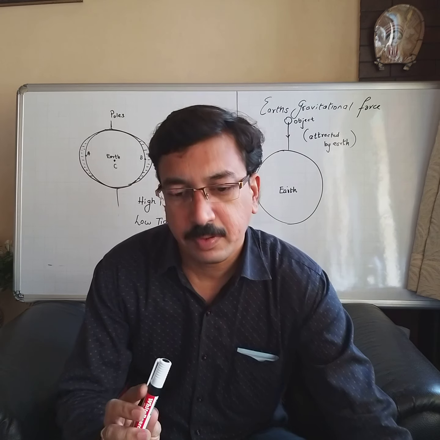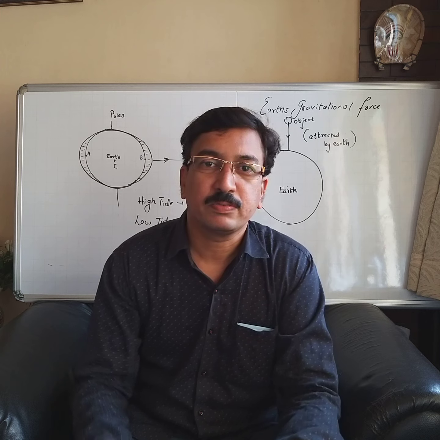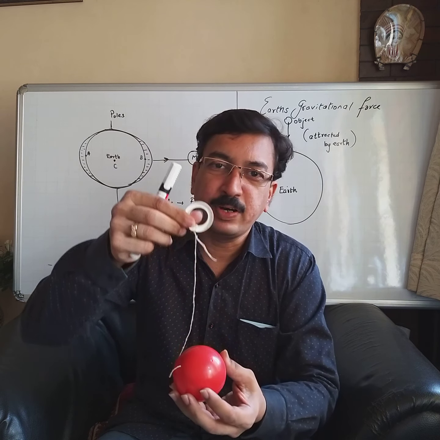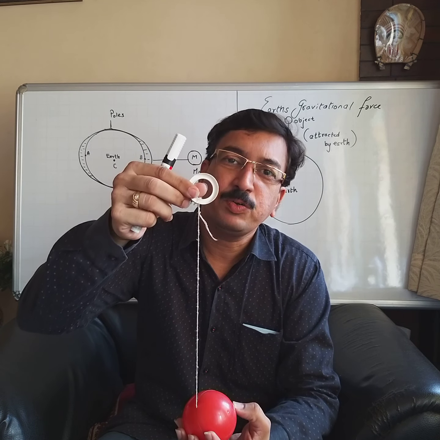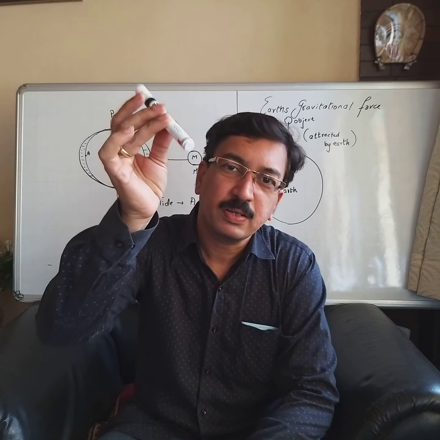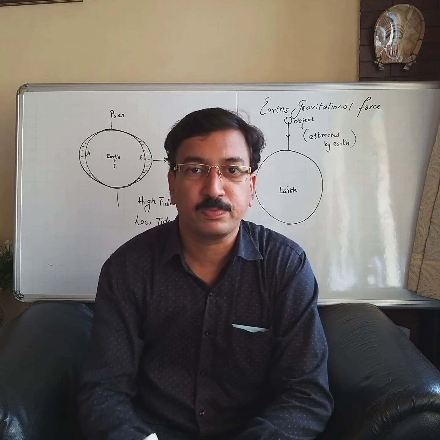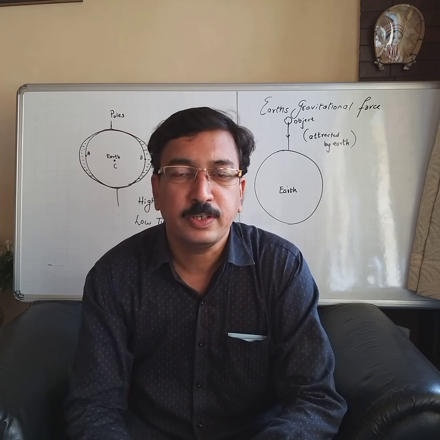Now, whenever an object is thrown in upward direction, as it moves upwards, what will happen to the object after some time? The object goes up, stops there for a fraction of a second, and it falls down. This is the observation we see.